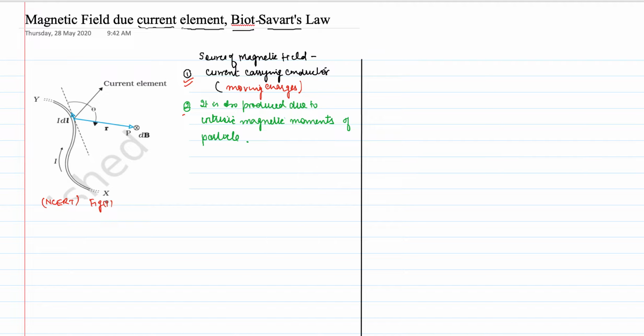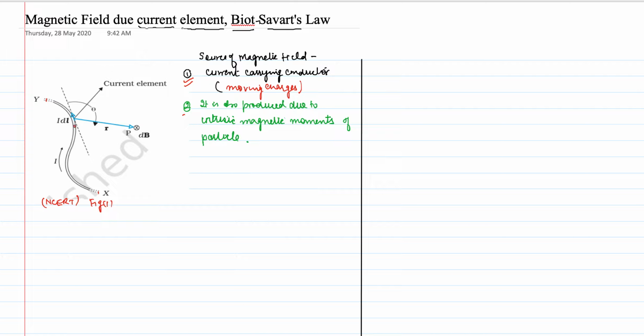So in this figure 1 you are seeing that you have a wire. This is the wire in which there is current. It is starting from X to Y. So it does not seem to be a straight wire. It's a curved wire, and it is carrying the current I from X to Y, right?